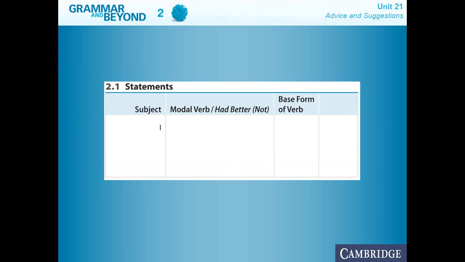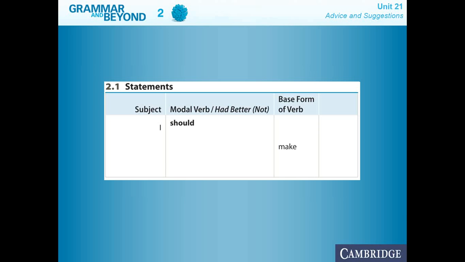So first, we're going to talk about the statements, how you make the statement, either the negative or the affirmative form. If you remember, a statement is a sentence that you make about something that you believe is right. So we're going to start all of our sentences with a subject, right? The subject over here that we have on the screen at the moment is I. Then we have the modal verb, and in this case it will be should. Then we have the verb in the base form, that is make.